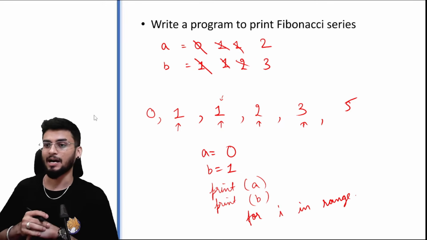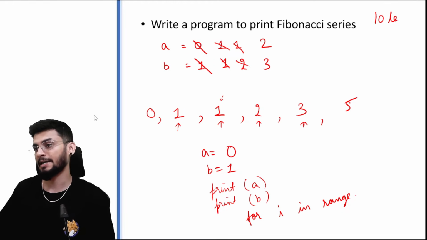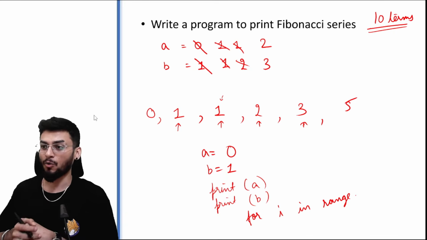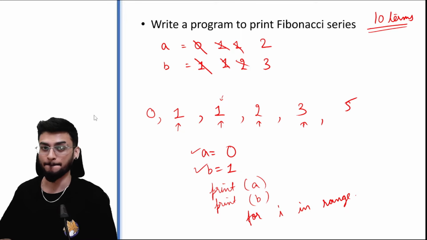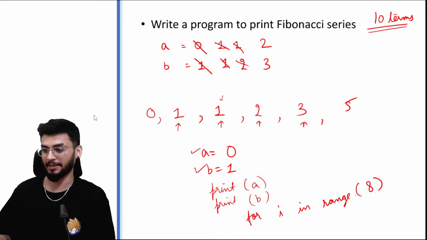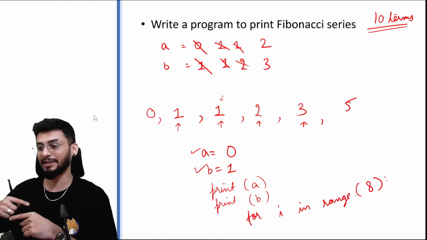Now let's say I want to print the Fibonacci series for 10 terms. Okay, this is what the question is asking. Now out of those 10 terms, 2 are already present. So how many terms are left to print? 8, right? So for that purpose, I will be just writing for i in range 8, right? It will repeat 8 times.